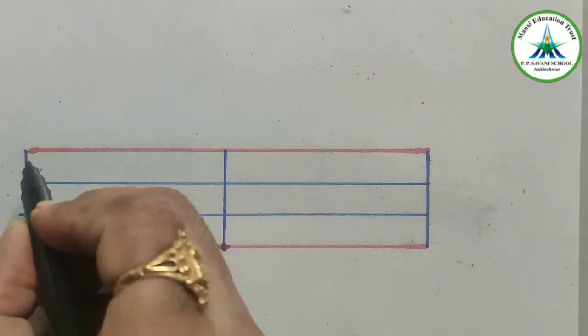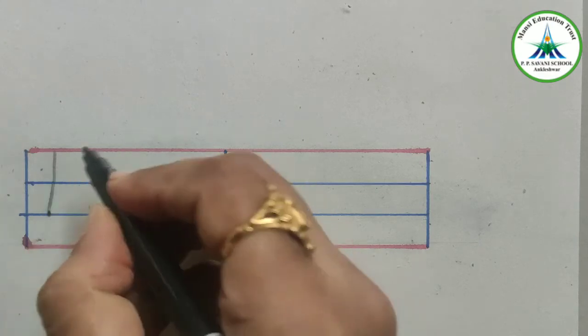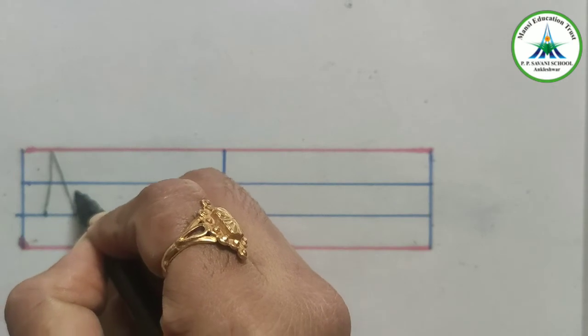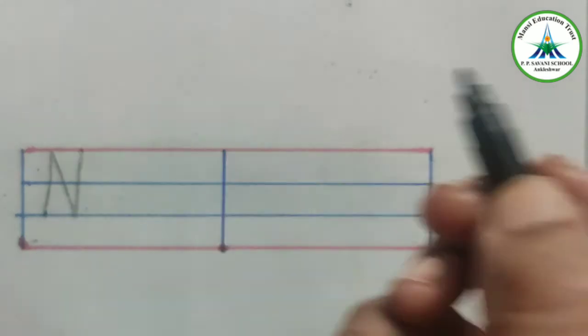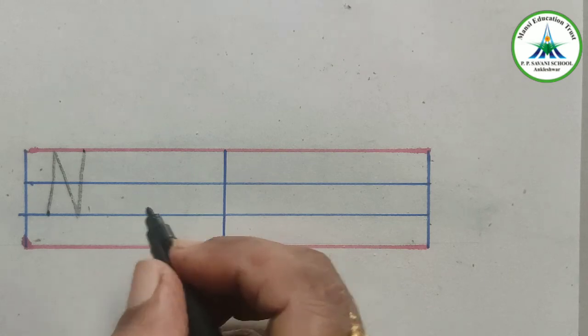So start from red line and make a standing line. Then start from red line and make a slanting line in 3 lines. Then start from the ending point of slanting line and make an upward side standing line. This is capital letter N.